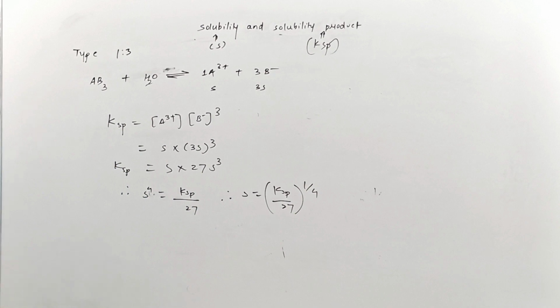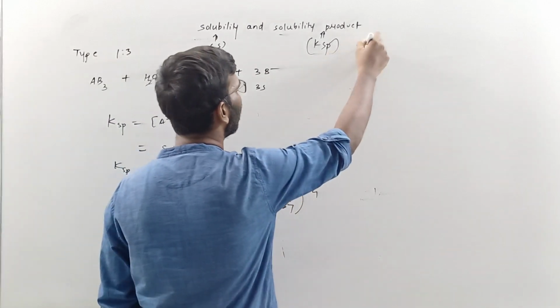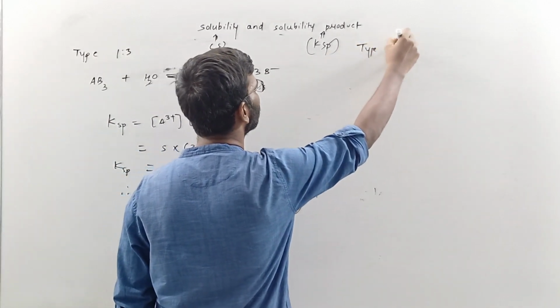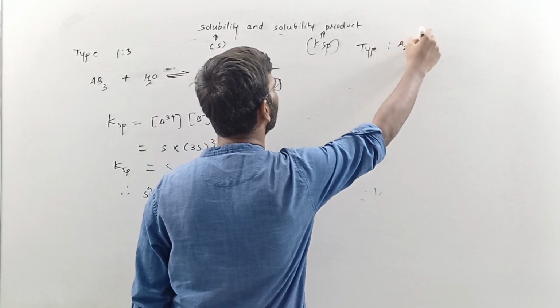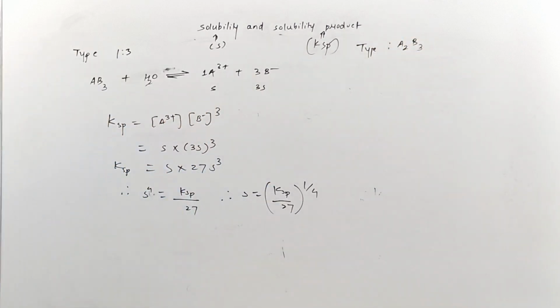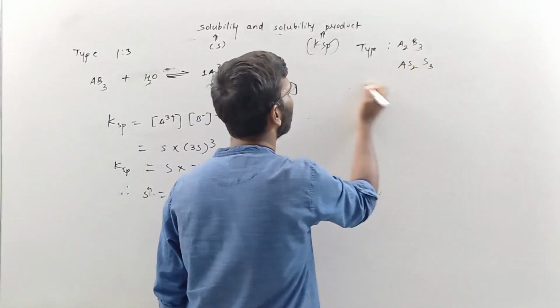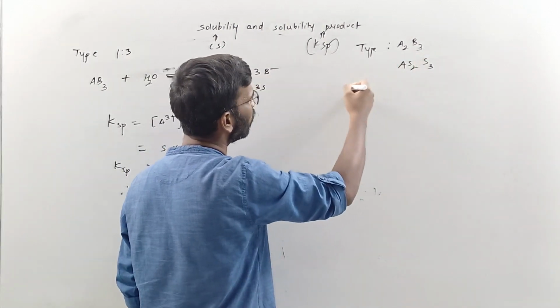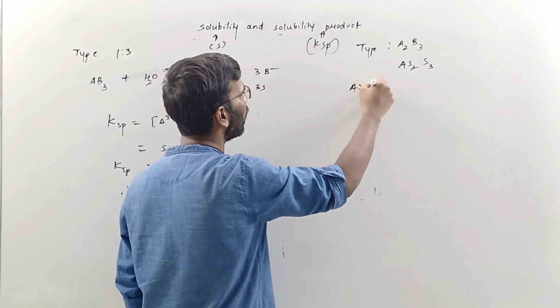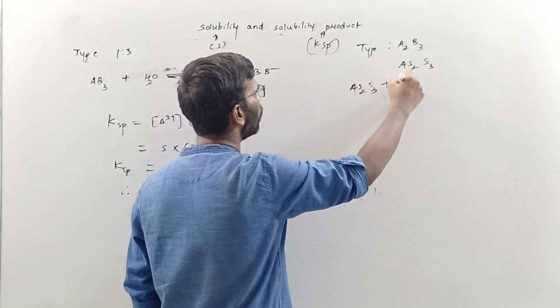You should know this. Then if it is of the type A2B3, A2B3 means As2S3 if this is the compound. Put As2S3 into water.